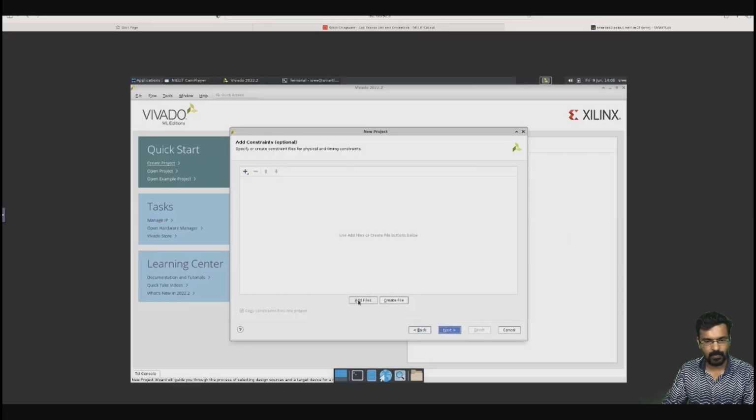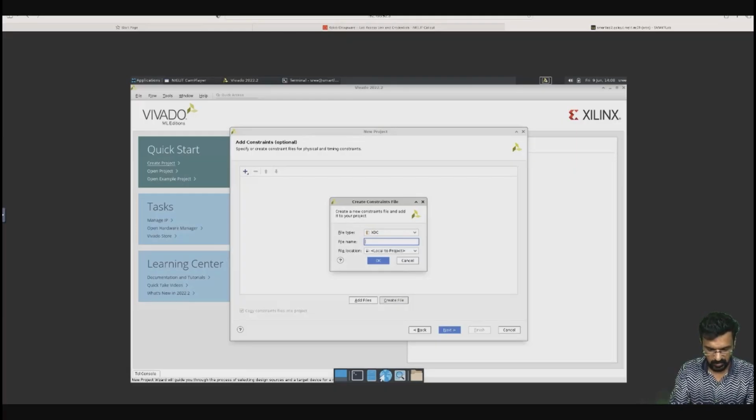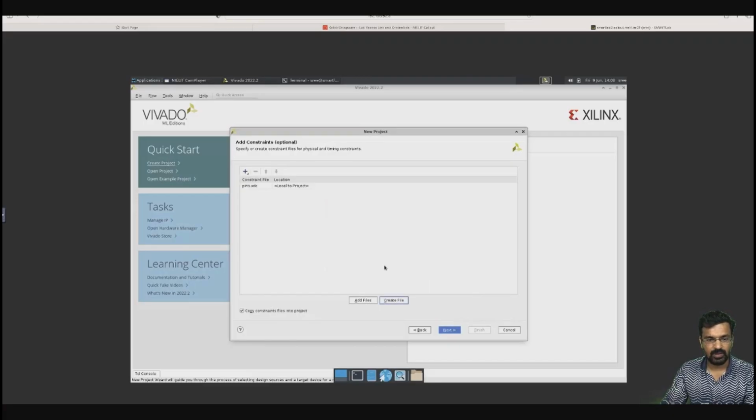So this is a constraint file. Why we need a constraint file is deeply explained in the first session, but we'll see why we need it. We want to give the inputs and the outputs to the FPGA, and the timing constraint or clock constraint, so we want to create a constraint file. I am naming it pins, or you can give any name, no issue. Okay, pins, and it is added to the project.